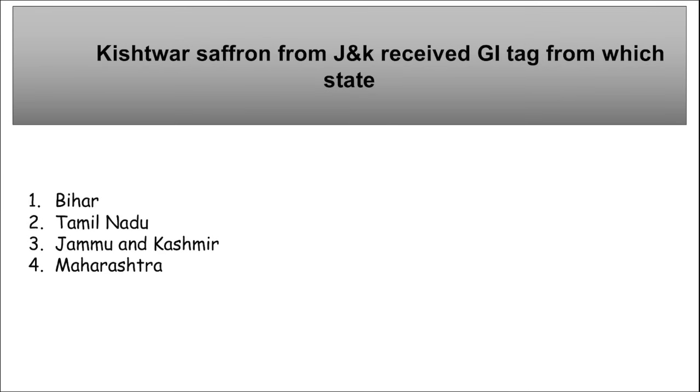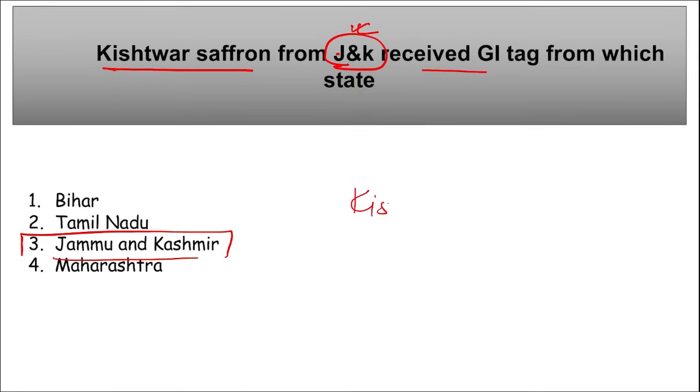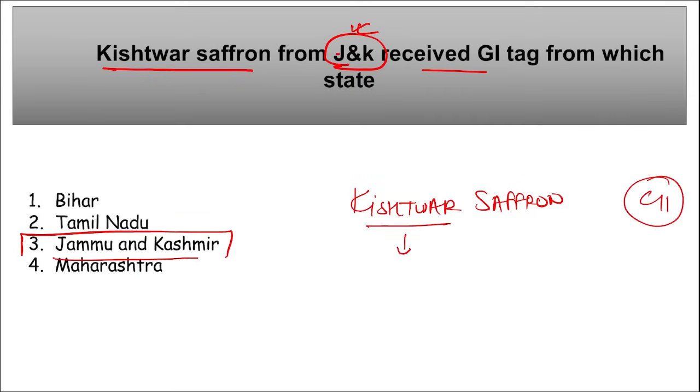Next is Kishar Saffron from Jammu and Kashmir, which received the GI tag, and I have given the answer here only. So it is from Jammu and Kashmir. Remember, Kishar Saffron. This product is from Jammu and Kashmir, and it has recently received the GI tag. Remember why the name Kishar: because this saffron is cultivated and harvested in the Kishar district of Jammu and Kashmir. It is a good quality product and it recently got the GI tag.